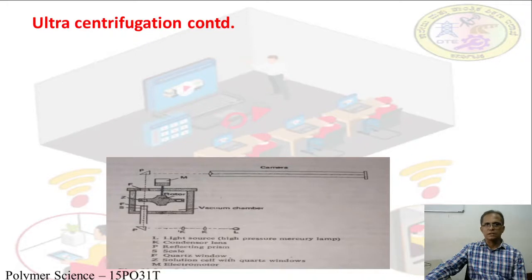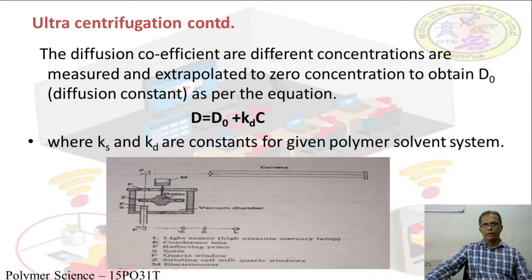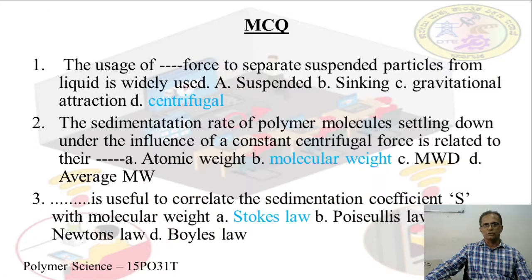In this diagram, you can see the ultracentrifugation apparatus. The diffusion coefficients at different concentrations are measured and extrapolated to zero concentration to obtain D naught, that is the diffusion constant, as per the equation D is equal to D naught plus Kd C, where Ks and Kd are constants for given polymer solutions.